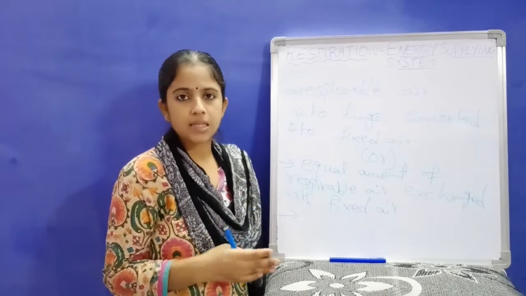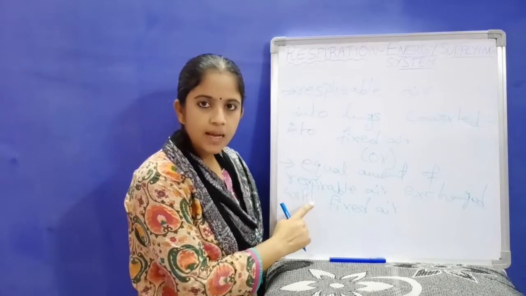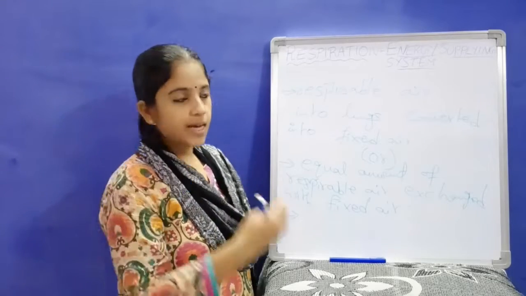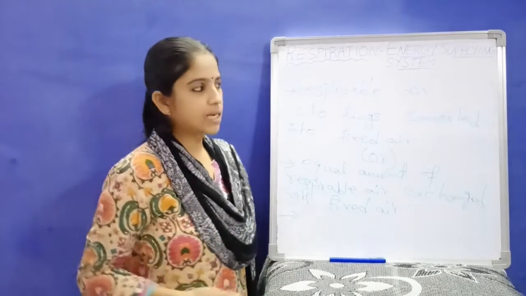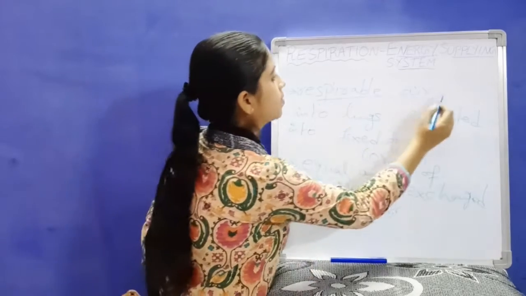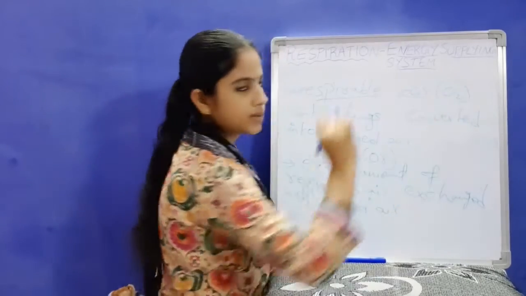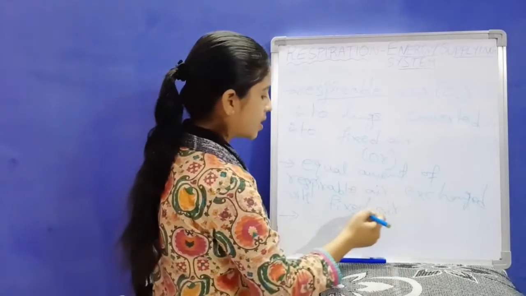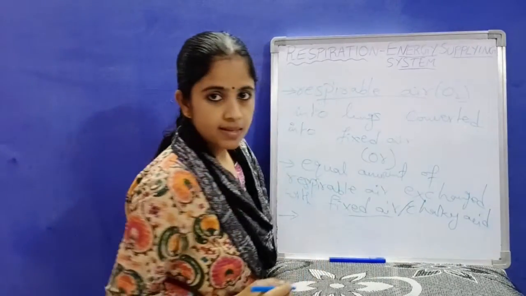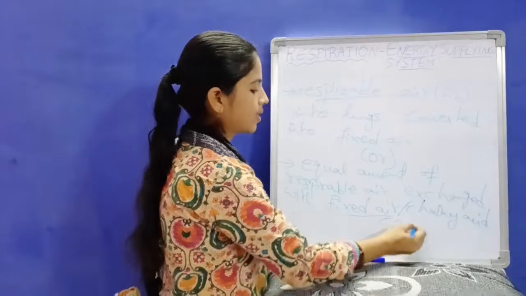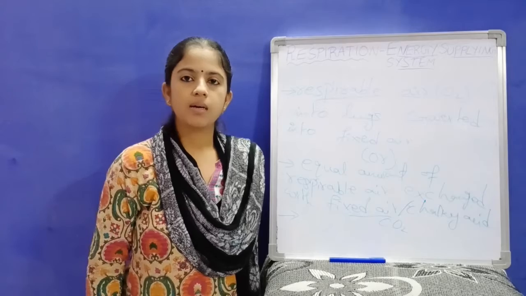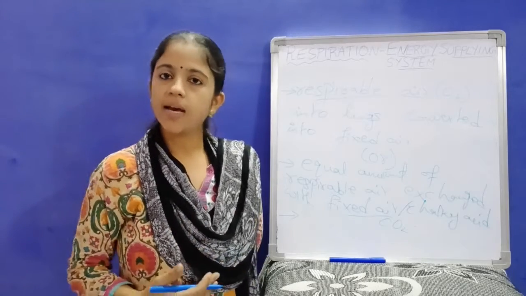Later on scientists proved that it was not due to the respirable air, but due to the pigment hemoglobin that the blood gets red color. And in his experiments, we should be clear that, according to him, respirable air is nothing but oxygen, and fixed air or chalky acid is nothing but carbon dioxide. So this is the experiment done by Lavoisier in knowing about the gases involved in respiration.